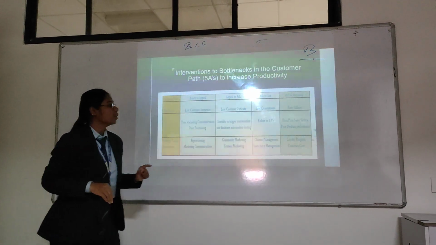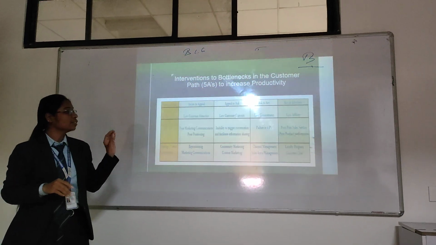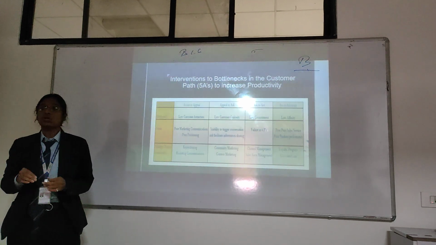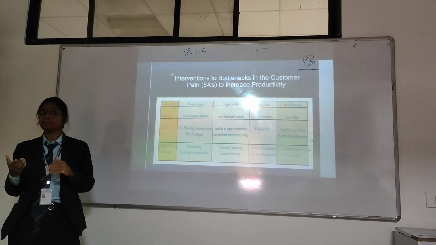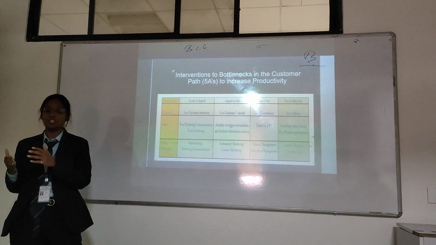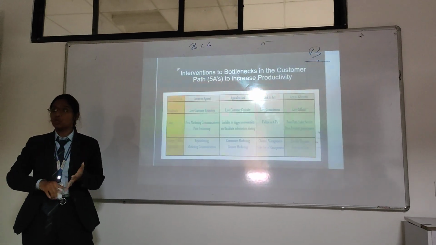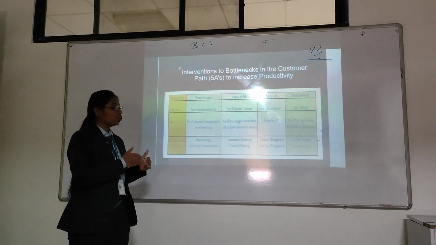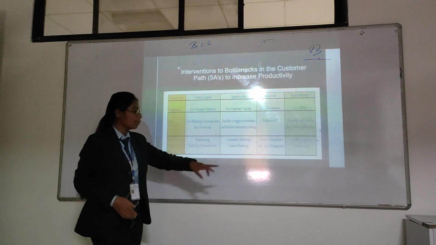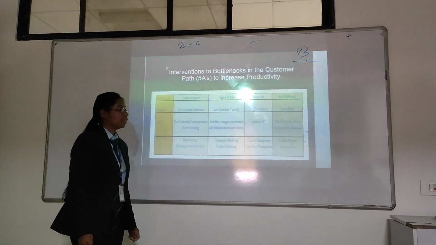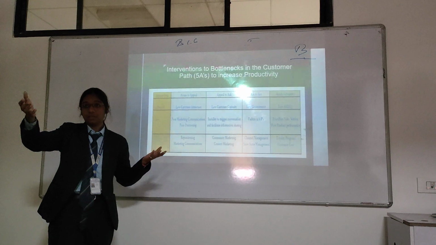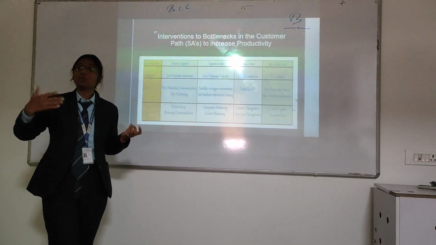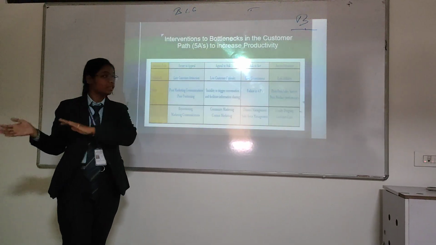Third is ask to act. The bottleneck in the third path is low commitment. The cause is failure in 4 P's. Sometimes we fail in the marketing strategy, which is the 4 P's: product, price, place, and promotion. So we have to develop our strategy by channel management and sales force management, so we can generate more and more committed people, more and more loyal people, meaning customers for our product.